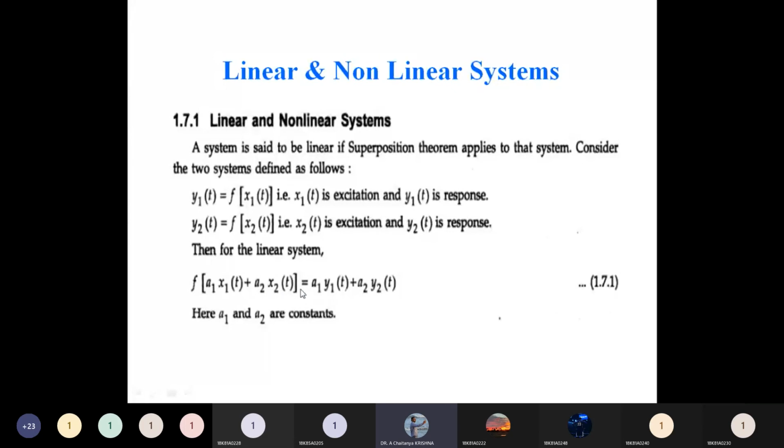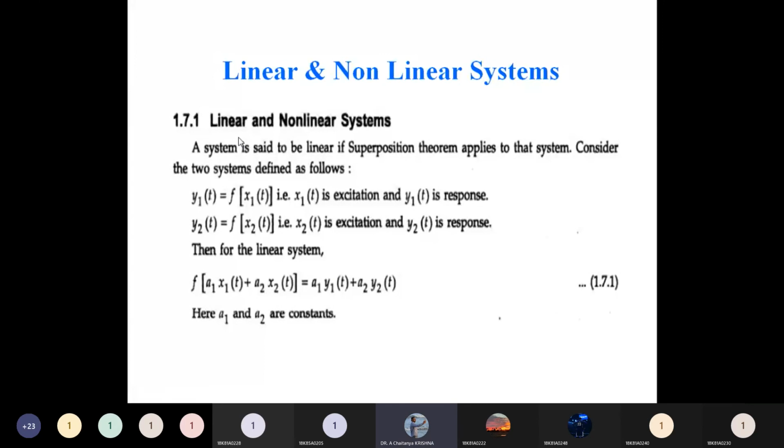Then that should equal the RHS value. If these two terms, LHS and RHS, are equal, then the system is called linear. Otherwise, the system is non-linear.